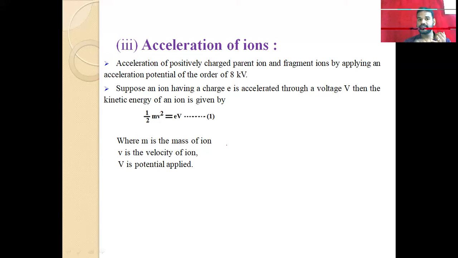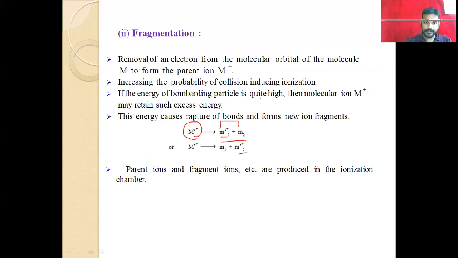The acceleration in the case of mass spectroscopy is very simple. In the acceleration, the positively charged parent ion or the fragment. So here is very important: just see here the acceleration of the positively charged parent ion. That means the positively charged fragment ion, the fragment which has the positive charge. So here M1 or M2 which have the positive charge.